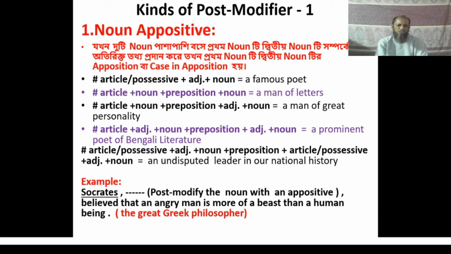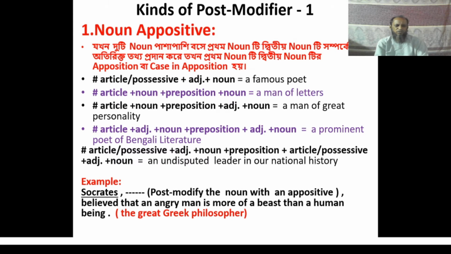The last one consists of article or possessive, an adjective undisputed, noun leader, preposition in, article or possessive our, adjective national, and noun history, that is an undisputed leader in our national history. These five structures can be used to write a noun appositive. You can choose one of them.